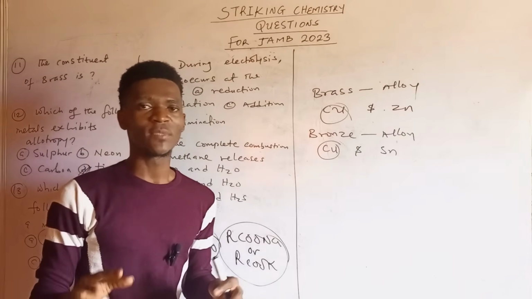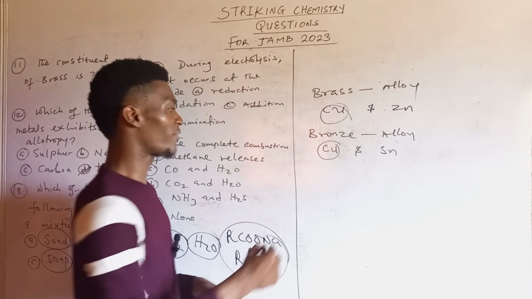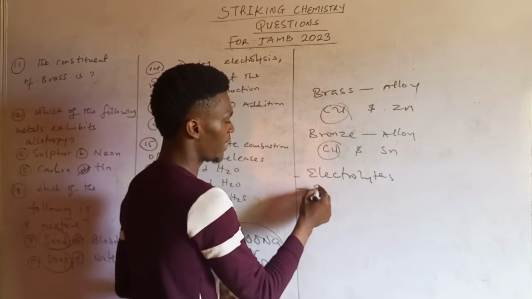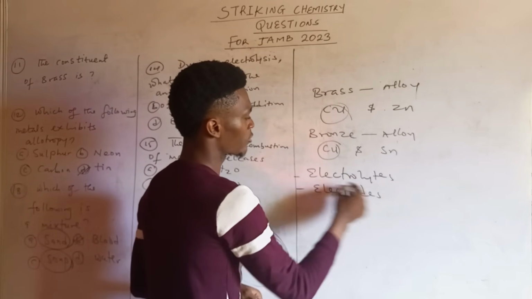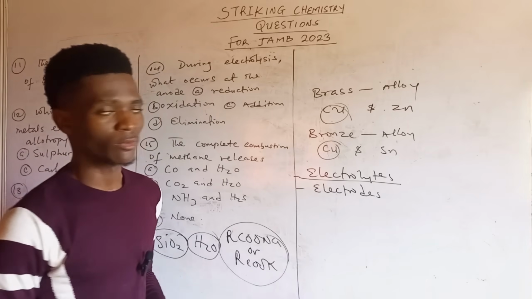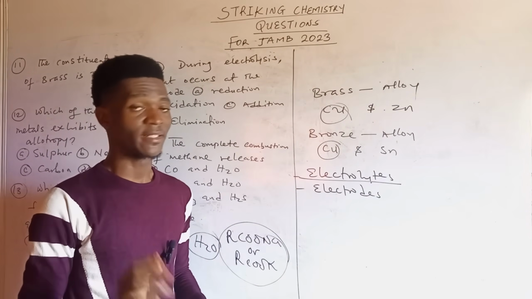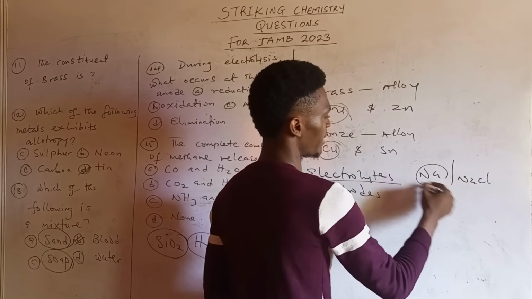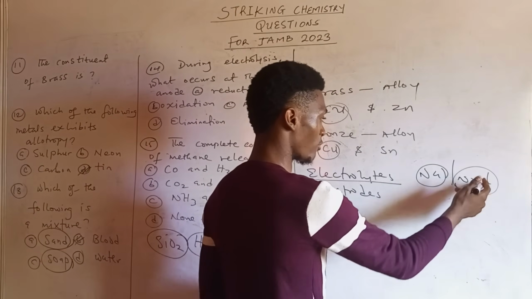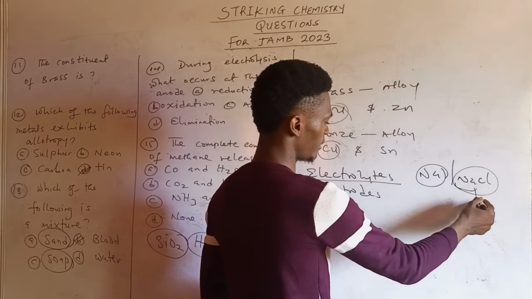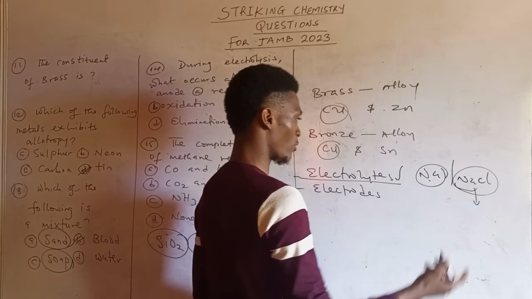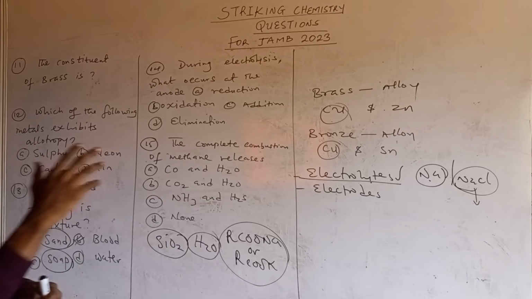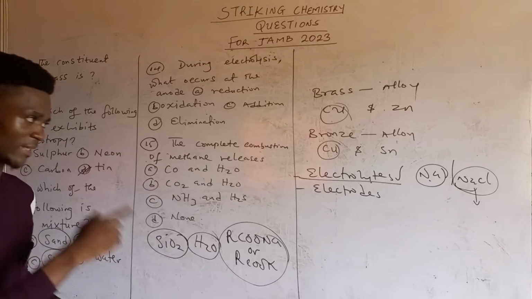Remember the terminologies associated with electrolysis: we have electrolytes, we have electrodes. Now, electrolytes are simply compounds that conduct electricity and are decomposed in the process. So if I say Na and NaCl, this is a metal, sodium metal. This is sodium chloride, a compound that conducts electricity. So you can call this an electrolyte, while this one is a conductor. When an element conducts electricity, it's called a conductor. Then when a compound conducts electricity, it's called an electrolyte.